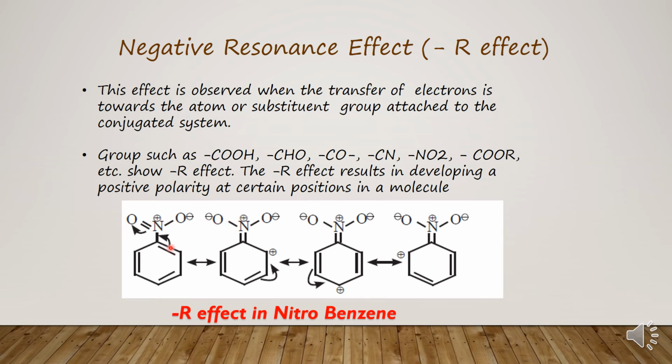When this bond is shifted to here, this bond will become a double covalent bond, and this carbon atom will acquire a positive charge. Now this double bond will shift here in between this carbon atom, and the positive charge will come here on this para position. Then this double bond again shifts to this position, and the positive charge will shift to this ortho position. This is how, by the movement of different pi electrons, we show the different canonical structures of nitrobenzene.